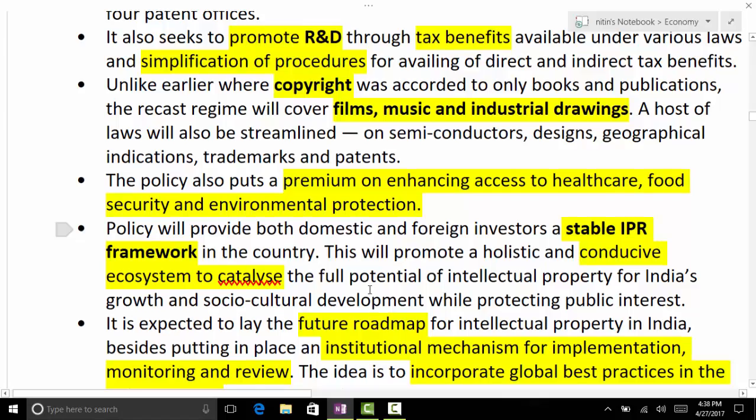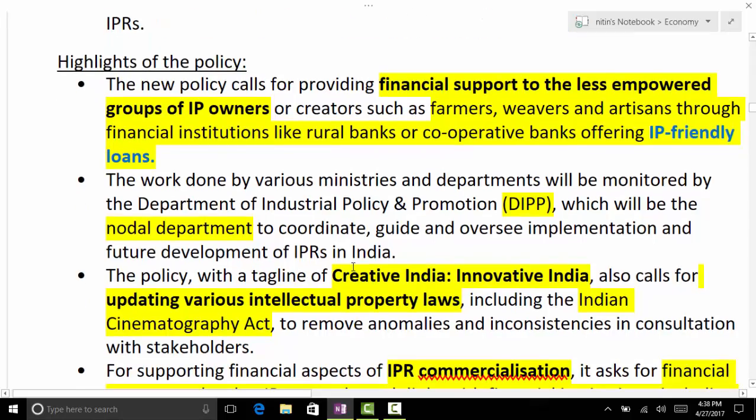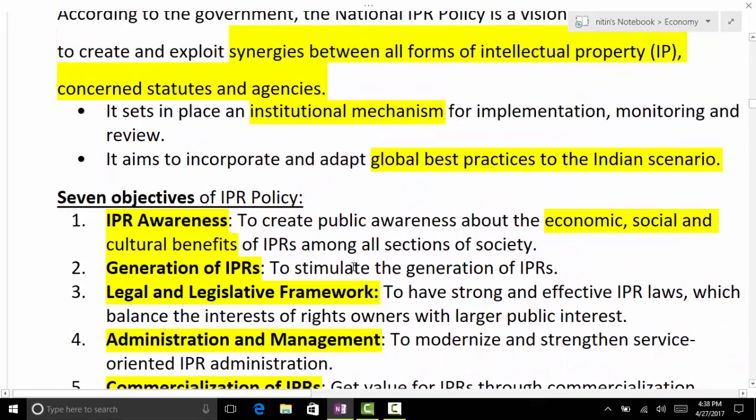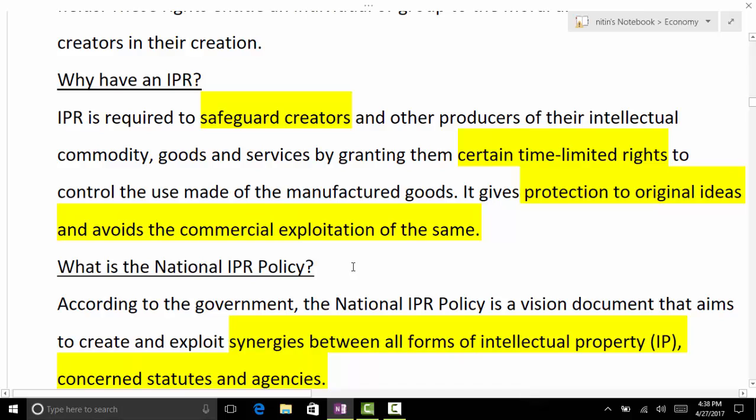So: stable IPR framework, conducive ecosystem, catalyze future roadmap. That's all. Even our IPR policy is in line with the WTO norms, the TRIPS mechanism. And when we talk about our generic drugs, or supporting compulsory licensing, what is compulsory licensing? Section 3D is regarding evergreening of patents. Compulsory licensing is when some drug is very costly and we can give a compulsory license to one of our generic manufacturers.